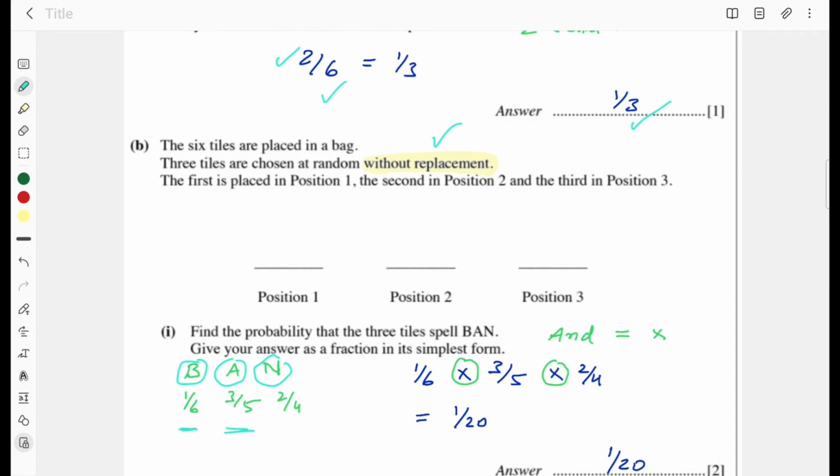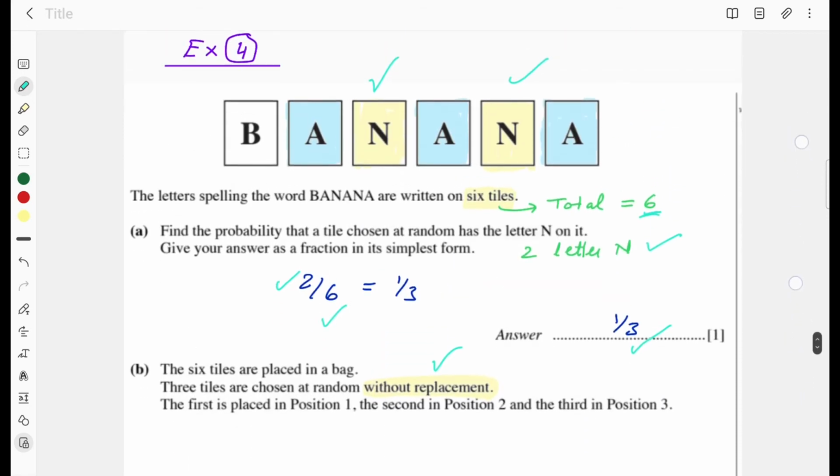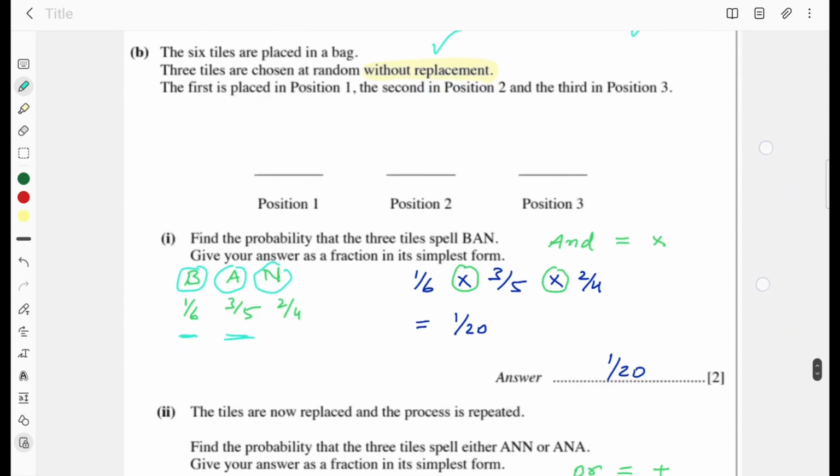And there are 2 tiles which have N, you can see in the question. So probability of getting N is 2 over 4. If you multiply all these, and note that in case of AND you always multiply B and A and N. So multiply in between. On simplification you get 1 over 20.